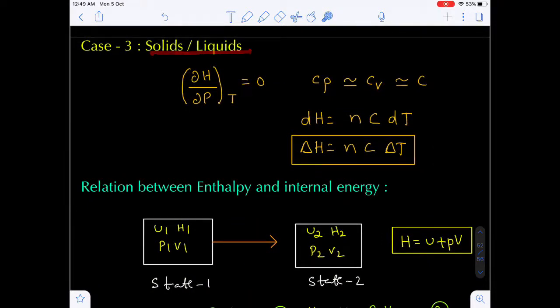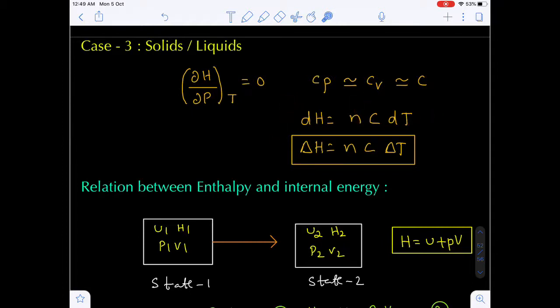Now for solids and liquids, the Cp value and Cv value are almost equal. That's why I am taking the total heat capacity C, and del H by del P at constant temperature I am taking as 0. So dH is equal to NC dT. It is a differential form.